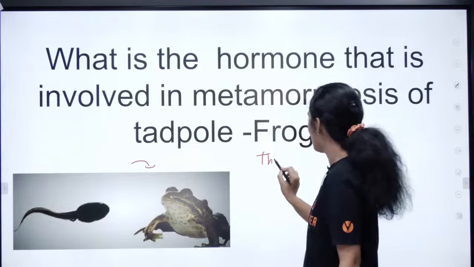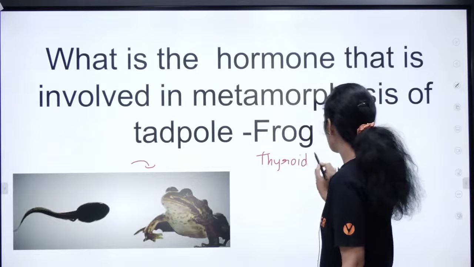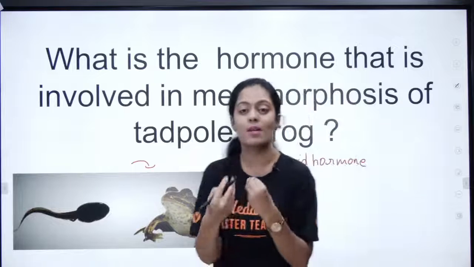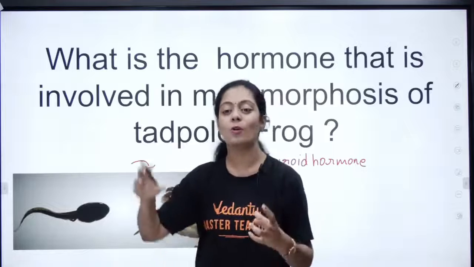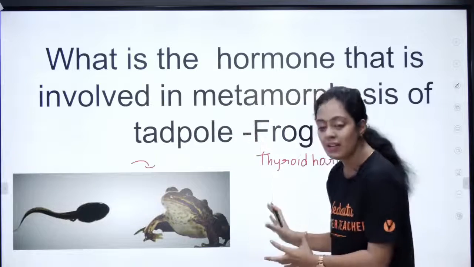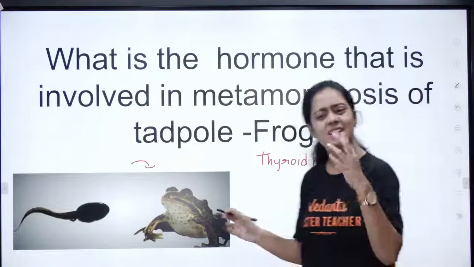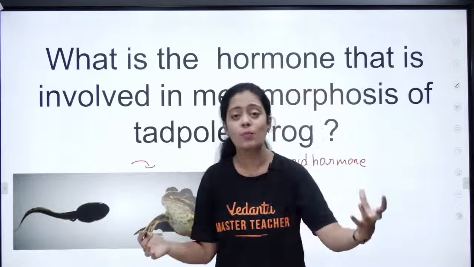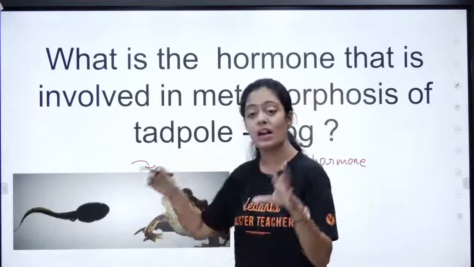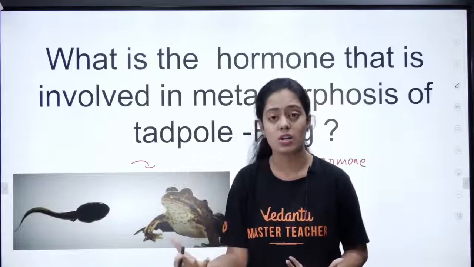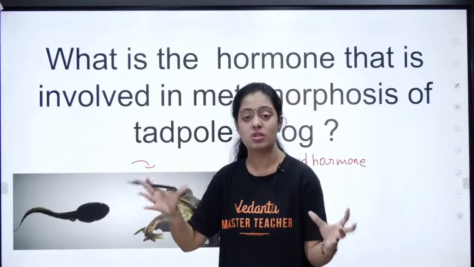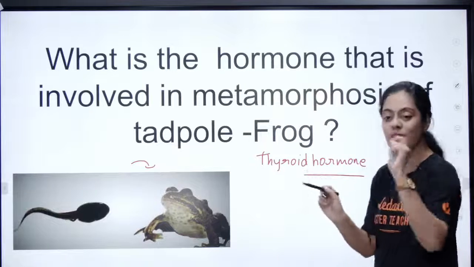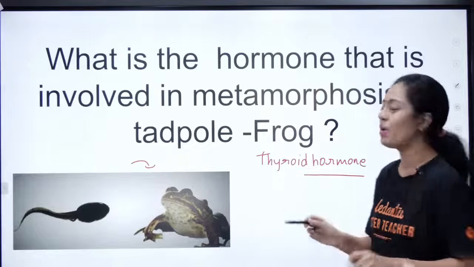Okay, there is one very important hormone. That hormone is called your thyroid hormone. Okay, so for a tadpole to change into a frog, the thyroid hormone has to be synthesized, and that will bring about metamorphosis. Okay, so that's very important to understand. Isn't it interesting, pasangla? The tadpole and the frog look completely unrelated. Tadpole is a free swimming structure, whereas a frog has two limbs which help in locomotion, right? So they are two completely distinct structures, and that process is called metamorphosis, and thyroid hormones help in metamorphosis, pasangla. So that's very important to understand.